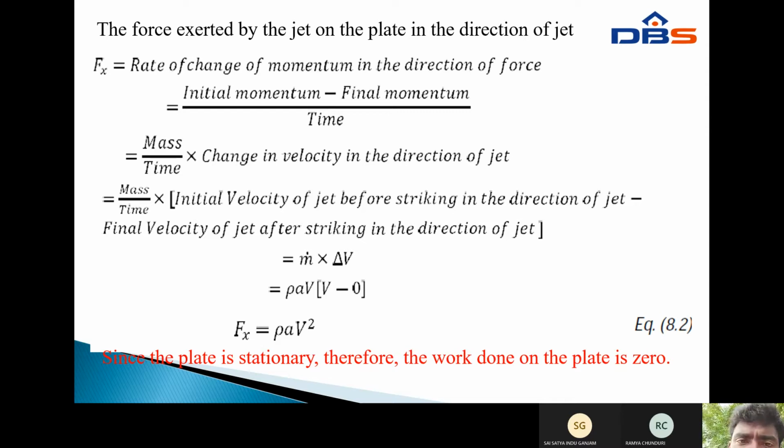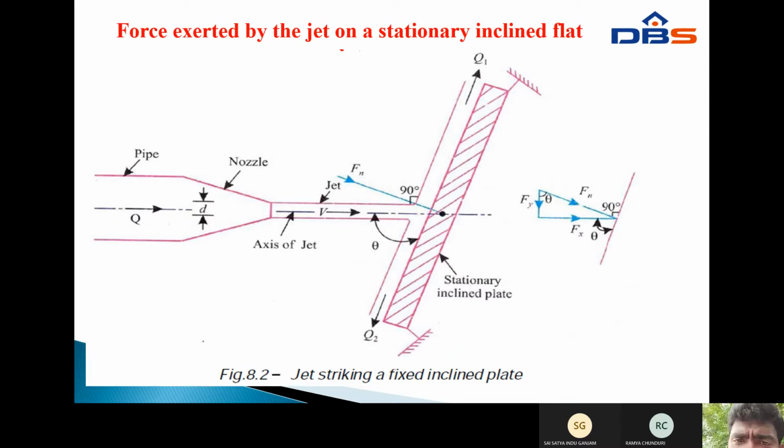Next, the force exerted by the jet on a stationary inclined plate. Already explained the stationary vertical plate. This is also a stationary plate, but it is inclined at some angle, that angle is theta. The above figure and this figure are the same.